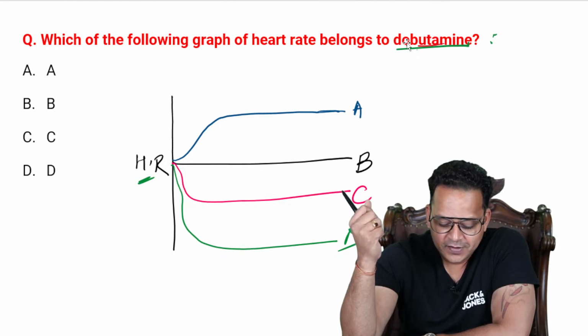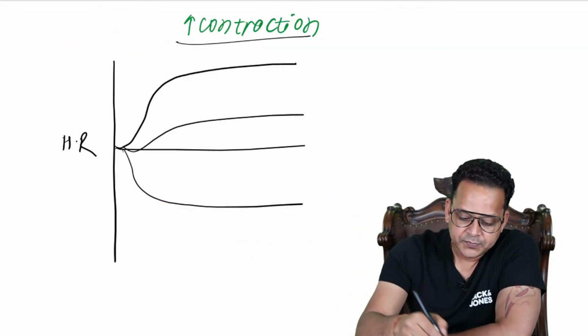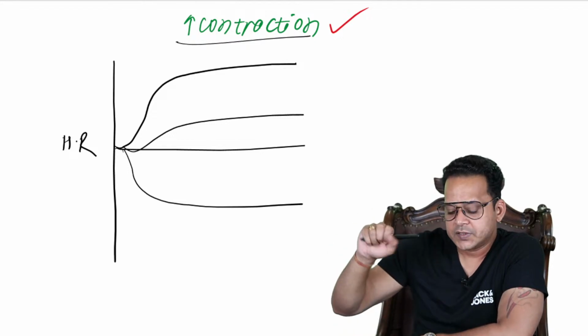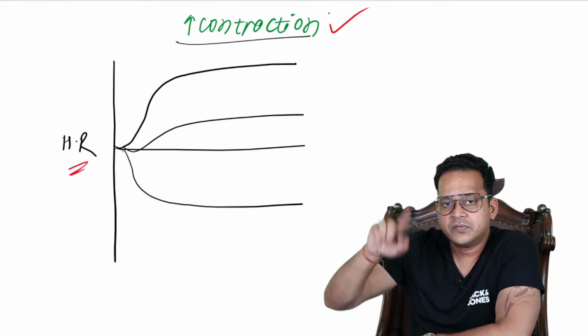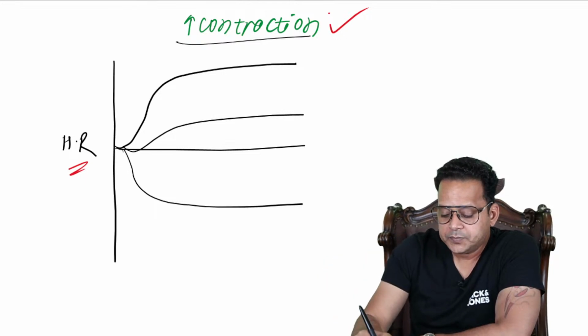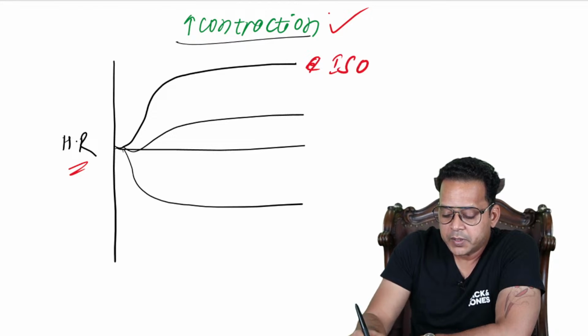All right. Normally, whenever I use catecholamines, all of them increase contraction, but the change in heart rate is variable. The first graph you can see here is that of isoprenaline, which increases heart rate.